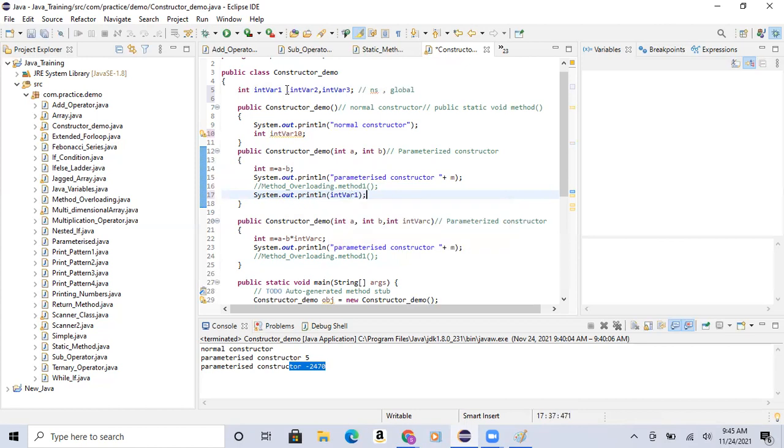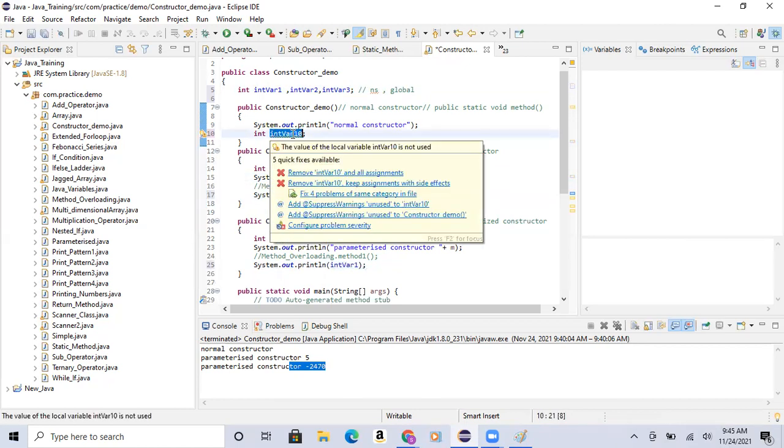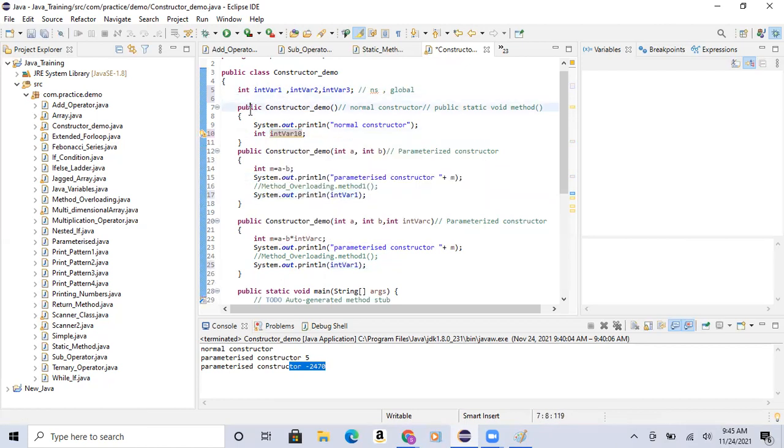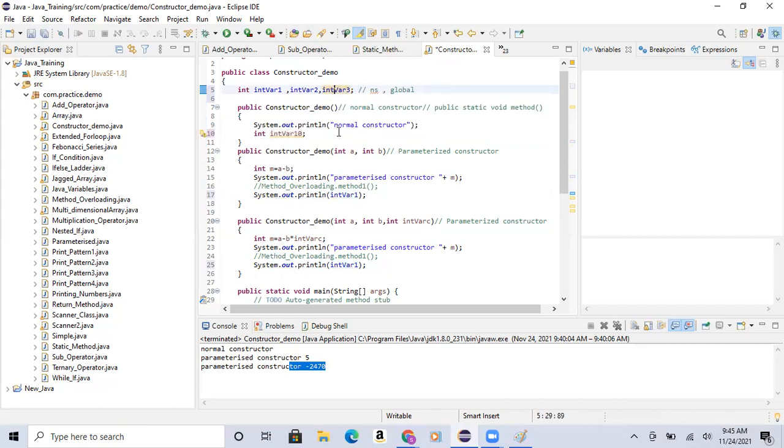Because this is a global variable, a global variable can be called in any method. Either here or anywhere I can call it. Can I call the local one anywhere? No, only in this method. The scope of local variables stays live inside that particular method only, while global variables can be called anywhere.